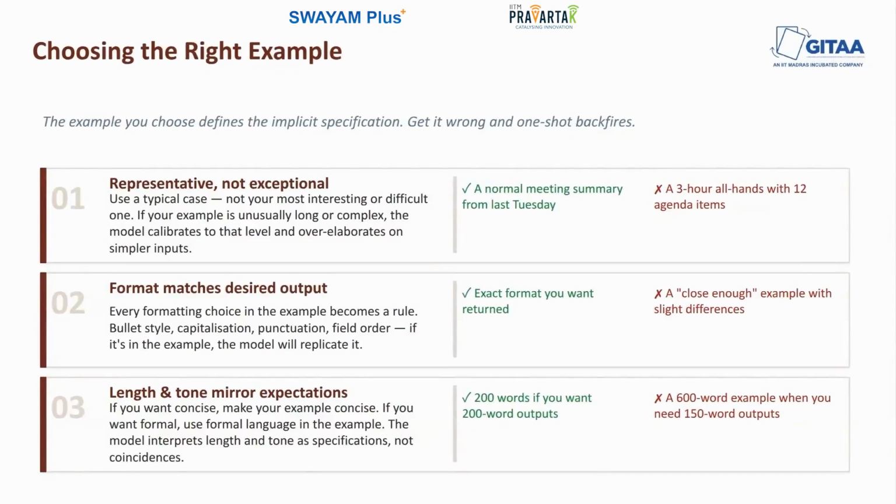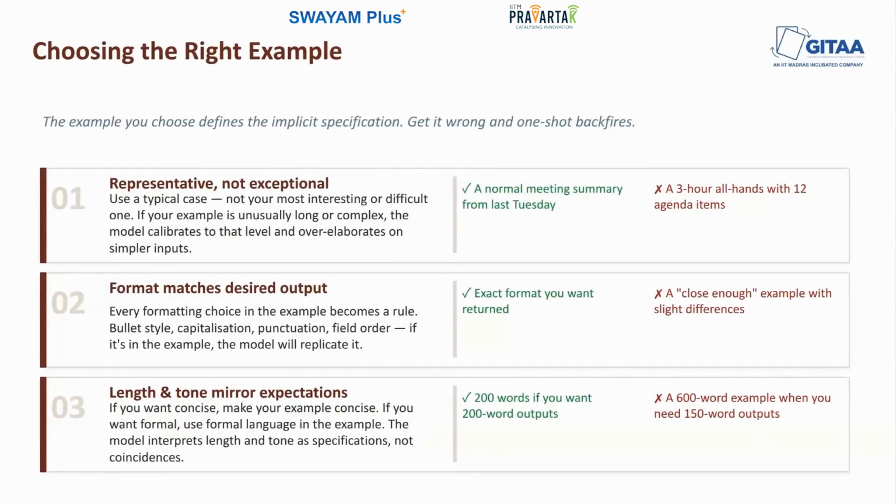If your example is unusually complex, unusually long, or involves edge case handling that most inputs don't really require, then the model will calibrate to that level. It will over-elaborate on simple inputs, or it's going to handle edge cases in ways that don't really apply to the common case. So use the most typical example you have, the kind of input you encounter most often and which is handled in a very standard way.